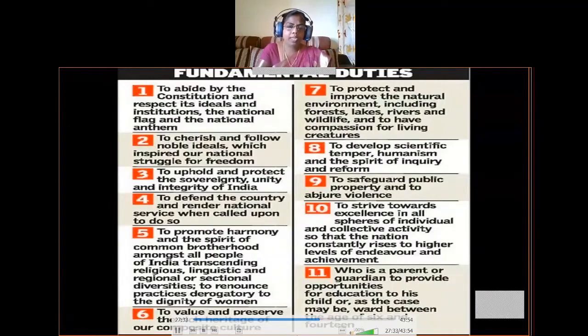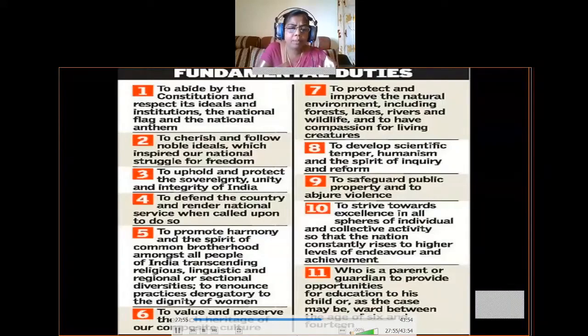Okay, so next, the sixth fundamental duty was to value and preserve the rich heritage of our composite culture. So what does rich heritage mean? Our country was ruled by so many dynasties, so that is why there is a lot of national or historical importance to us. So that is why we have to preserve that rich heritage.